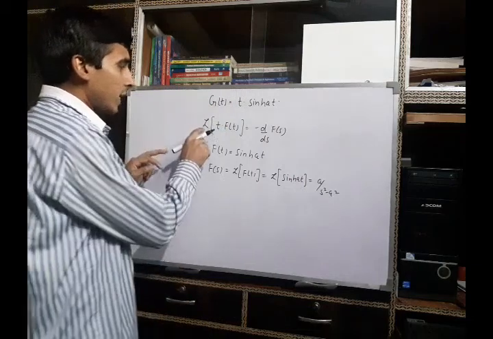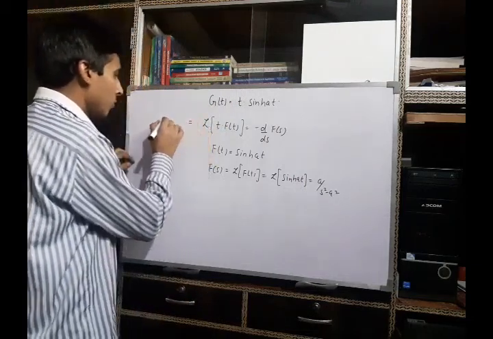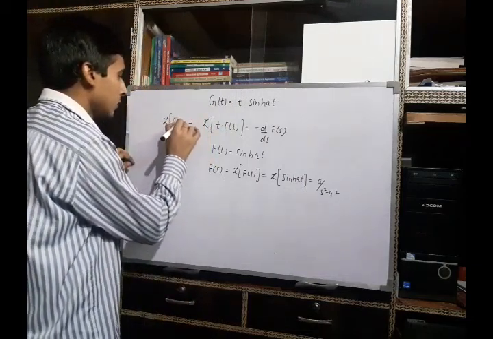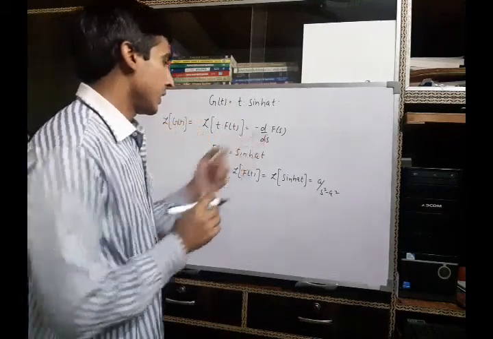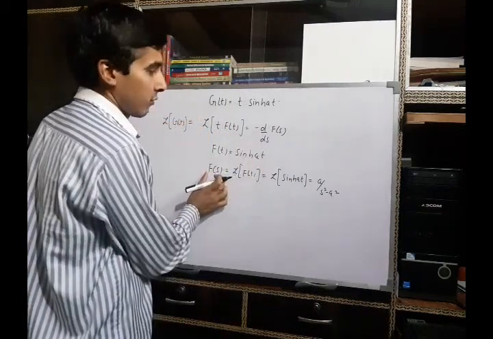Then to find the Laplace transform of g(t), we have to find the derivative of this function F(s).